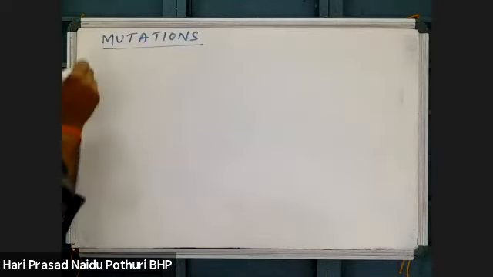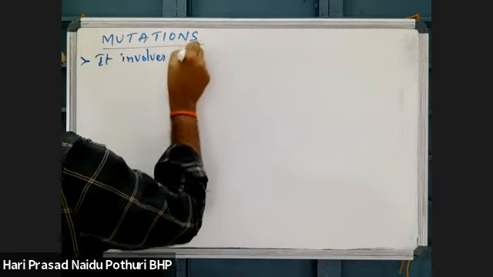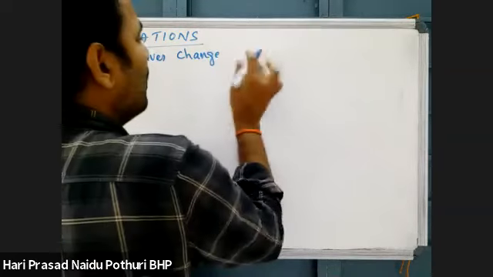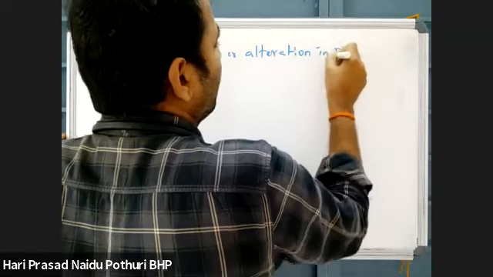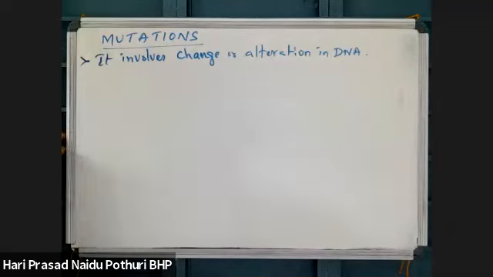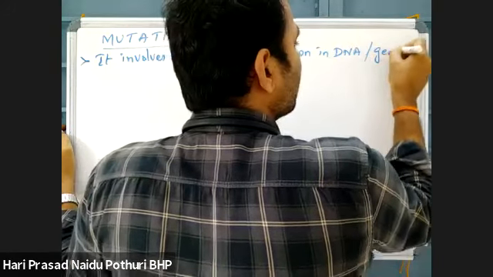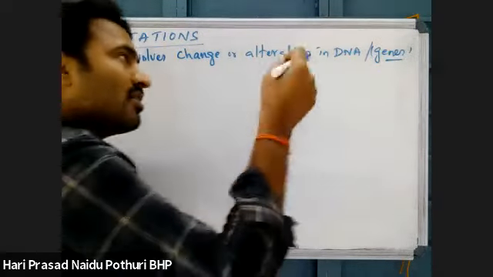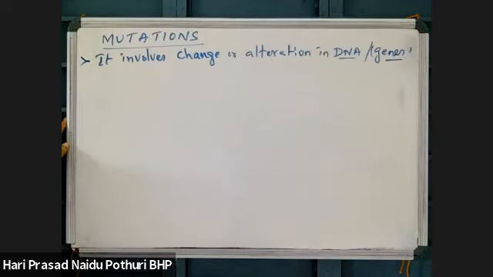It is a phenomenon which involves a change or alteration in DNA. The DNA molecules get altered with the mutation, whatever the allele or gene or DNA sequence related to the genotype, that structure is being changed.